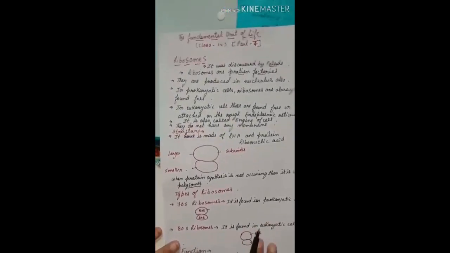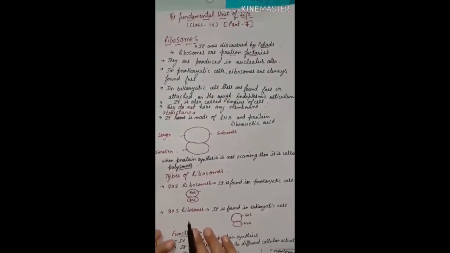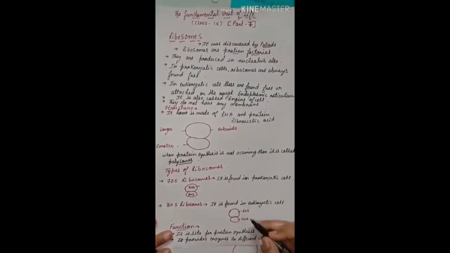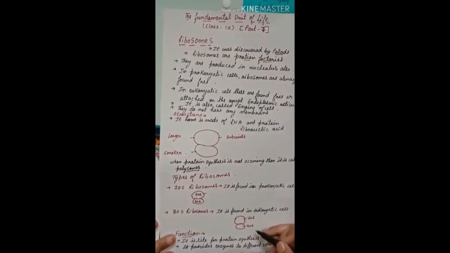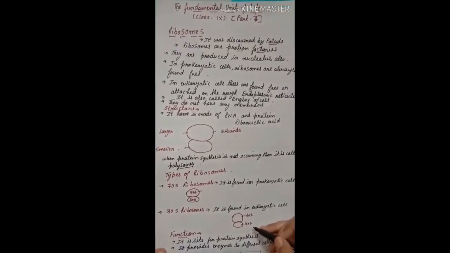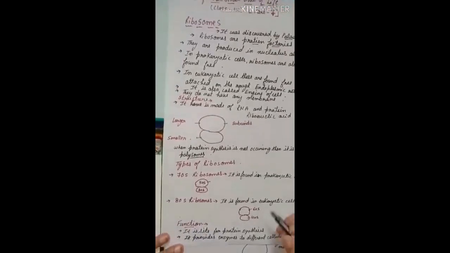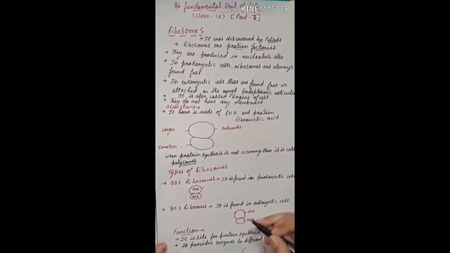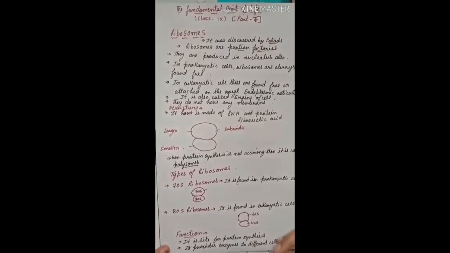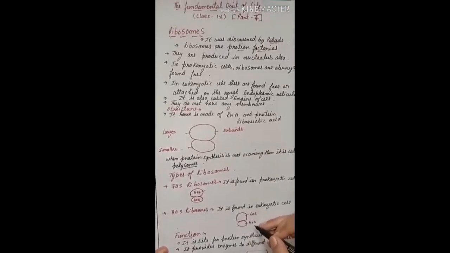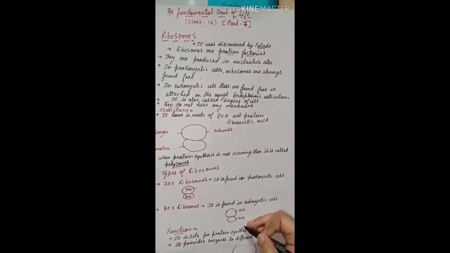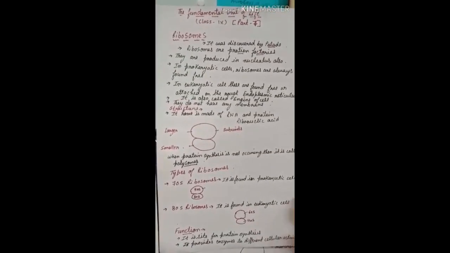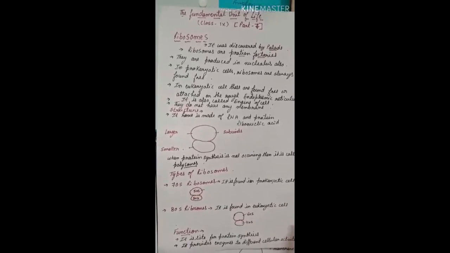Now in the eukaryotic cell we have the 80S type of ribosomes. Again it has 2 subunits, 60S and 40S. The larger unit is 60S and the smaller unit is 40S. Same thing, at the time of the protein synthesis, these units come together and some portion of the units overlap each other, and due to the overlapping, in spite of saying 100S, we say 80S. Is it clear? This is all about the ribosome and its structure.